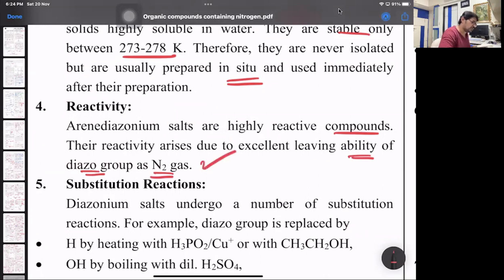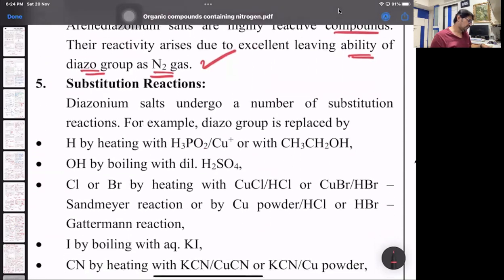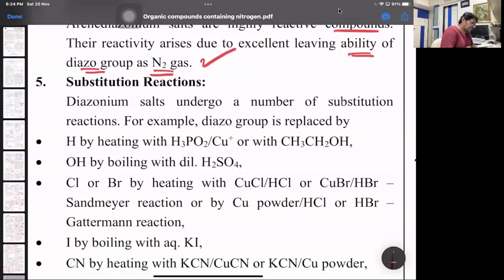That's one. That's why its reactivity is better. Now the reactions over there. First one, replacing the diazo group by H. That is heating with H3PO2, hypophosphorus acid, and cuprous ion, CuCl, that is Cu plus 1 state, or with ethanol.